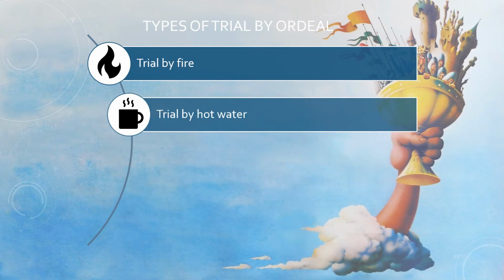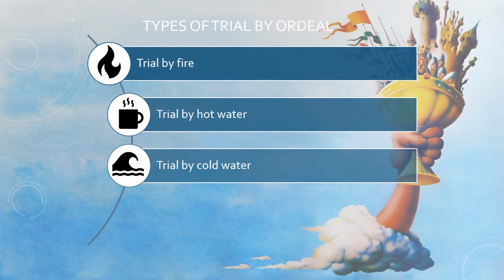Trial by hot water also included a religious ceremony, where a kettle of water was blessed with holy water and specific prayers were said. The accused was to put their hand in a pot of boiling water and typically retrieve a stone from the bottom of the pot. If the offense were greater, the accused was to submerge their arm up to the elbow. As with trial by fire, the wound was then bandaged and assessed by a priest after 3 days for infection. If the wound healed cleanly, the accused was found innocent. If not, they were found guilty. Some trials by hot water required the accused to remove their arm from the water completely unscathed.